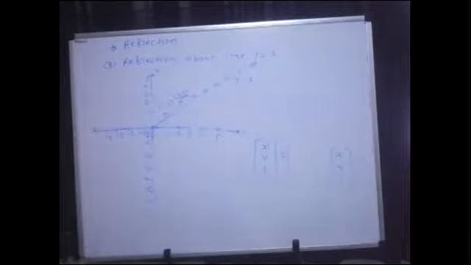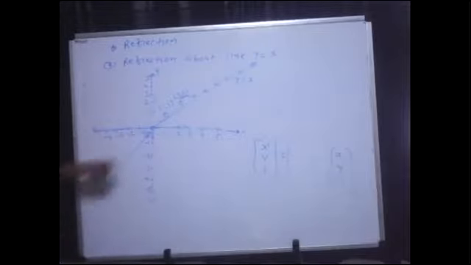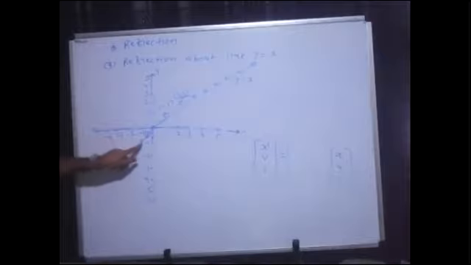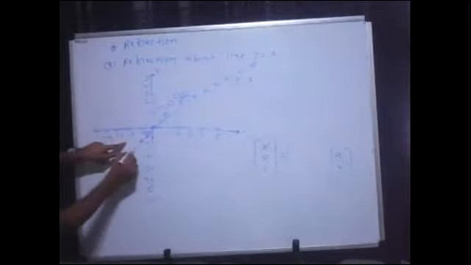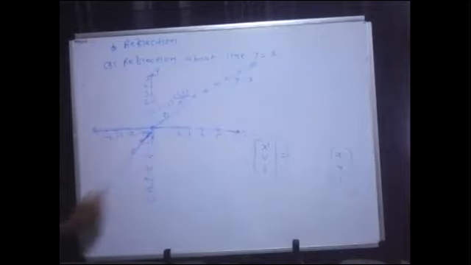Yes, it could be in the third quadrant also. Here also you can see. If I go with this point, then it would be -1, -1. So x and y both are same. Here it would be -2, -2. x and y both are same. So either you can go with this case also.